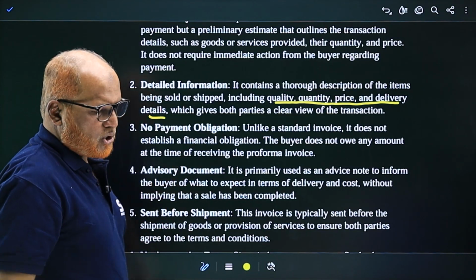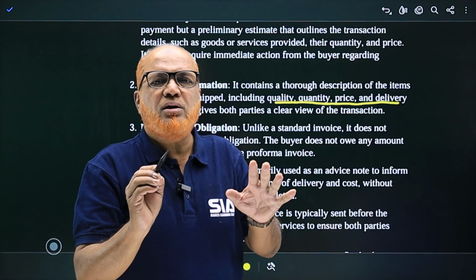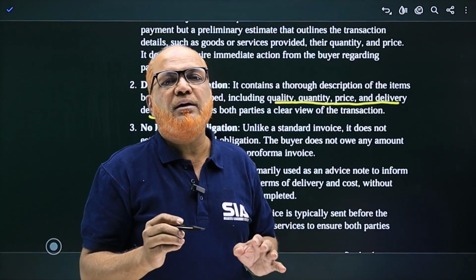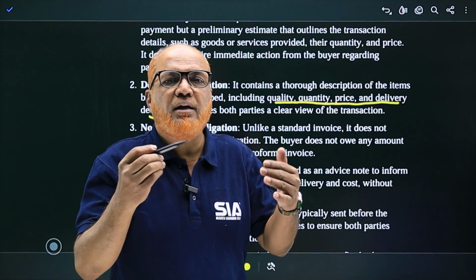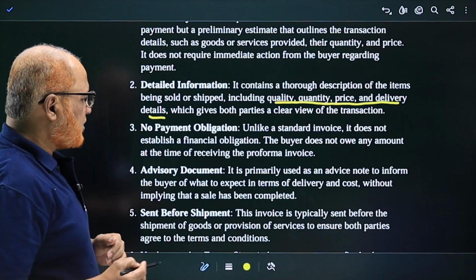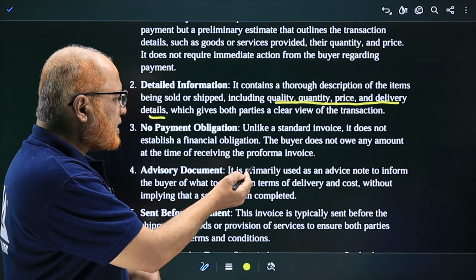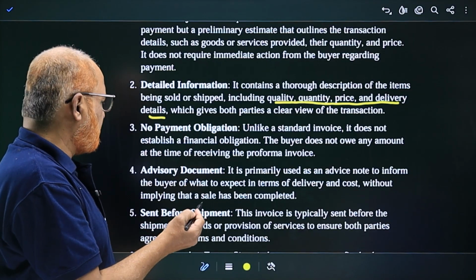No payment obligation. So remember, this Proforma Invoice does not put an obligation on the buyer to make the payment. There is no obligation, just to let him know about the goods. Advisory document. It is primarily used as advice, to inform the buyer of what to expect in terms of delivery.